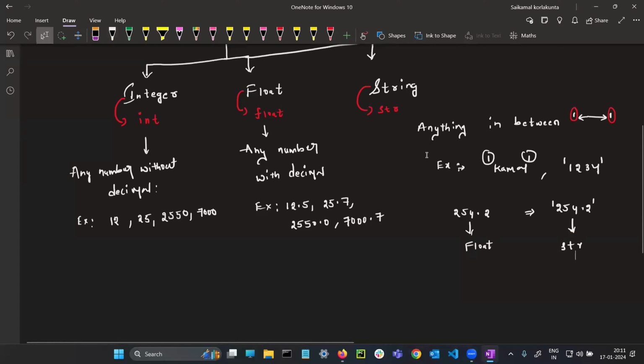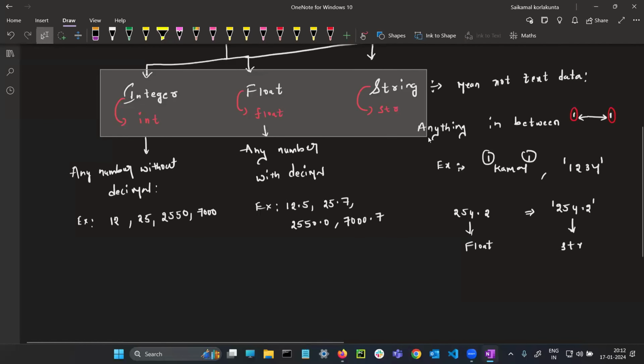So as I mentioned, in between the quotes is a string. I'm writing here once again: string does not mean text data. A lot of students are confused, thinking text means string. No. String data type means in between the quotes. In between the quotes, you write anything. You write text, you write a number, an integer, a floating number. Doesn't matter for me. It comes under the string data type.